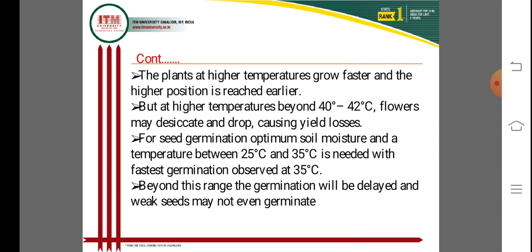High temperature beyond 40 to 42 degrees centigrade is very dangerous for flower drop and yield losses.